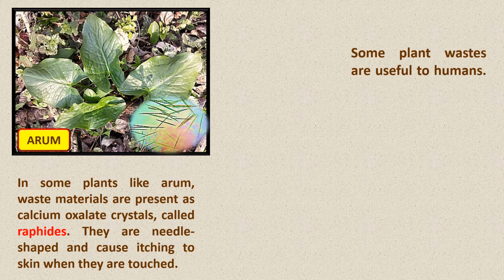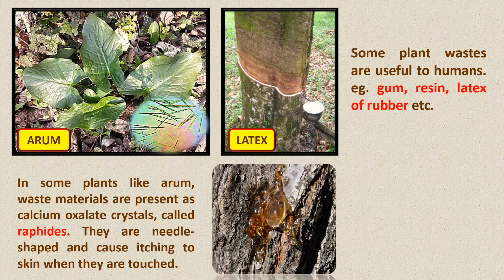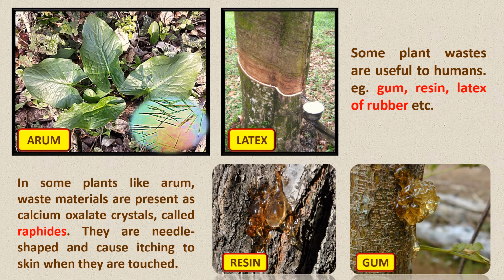Then some plant wastes are useful to humans like gum, resin, latex of rubber. Okay, you see how this little container is put there to collect these waste products. All these are plant waste products useful to human beings.